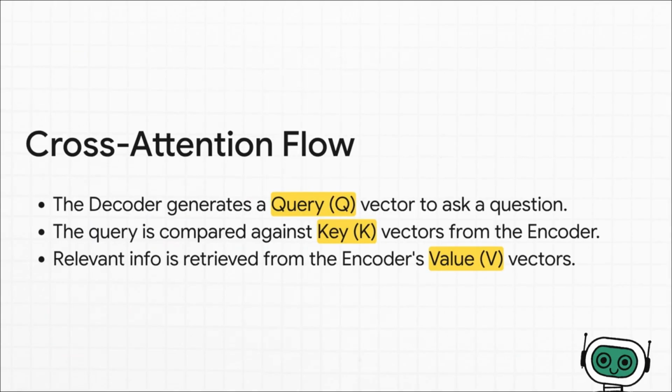And the data flow for this is pretty neat. The decoder forms a question, which we call the query vector. This query is then sent over to the encoder's output, which holds all the rich contextual information from the source text. The decoder compares its query to all the available keys from the encoder to find the best match. Once it finds it, it retrieves the useful information from the corresponding value vector. So the decoder asks, and the encoder provides the answer.